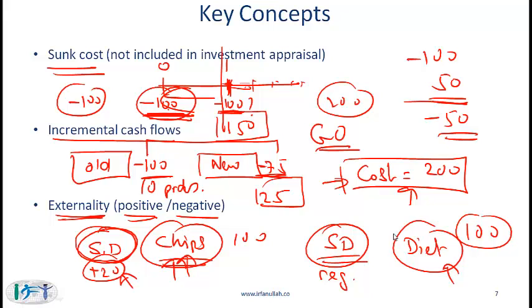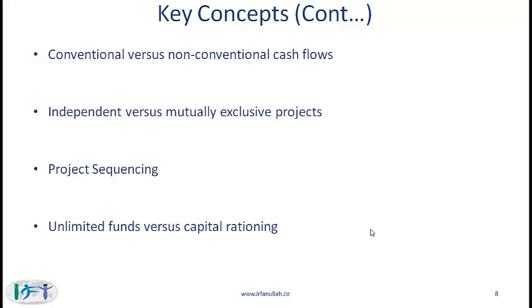Let's say that negative impact is 20. This is a negative externality. It is also called cannibalizing your sales. When you make a capital budgeting decision, you need to consider this minus 20.